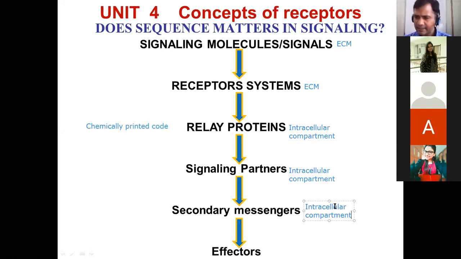Then my answer is that this also convinces us that the biological system is complex in nature. Yes or no? Multiple proteins are participating, either outside or inside, that is the cytoplasmic side. These multiple proteins are facilitating the transfer of different chemically coded instructions or messages in a very well thought out, regulated manner. Yes or no?